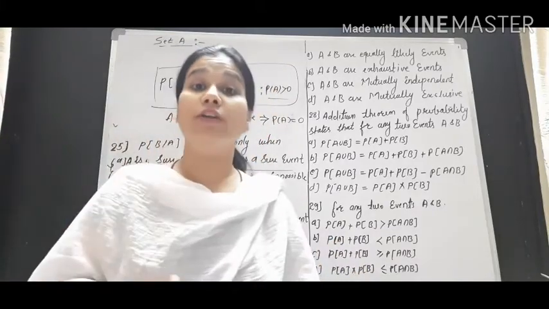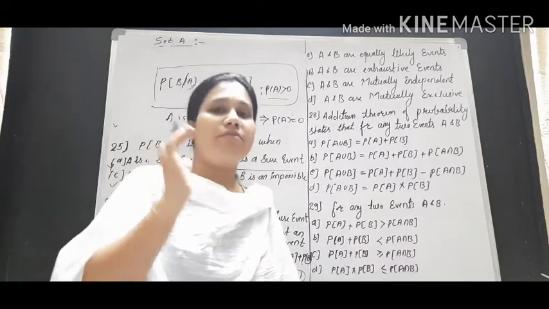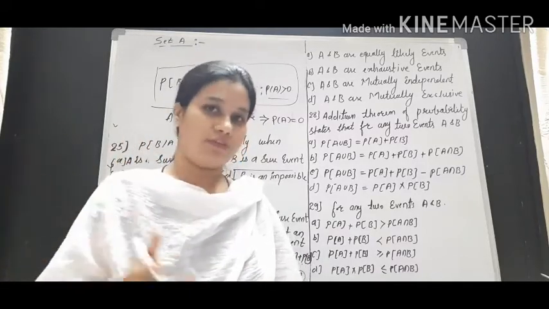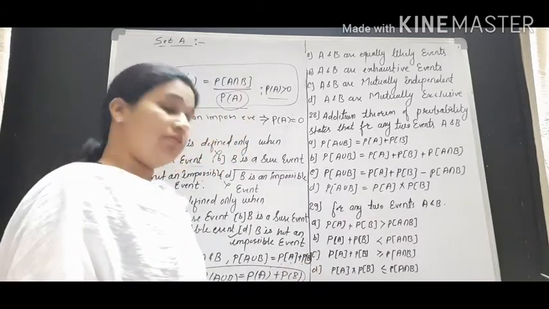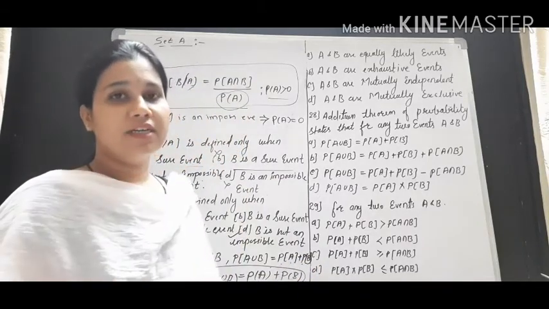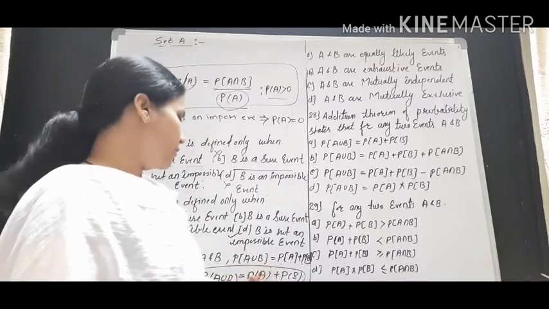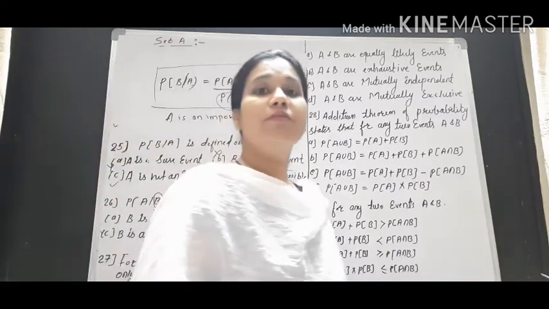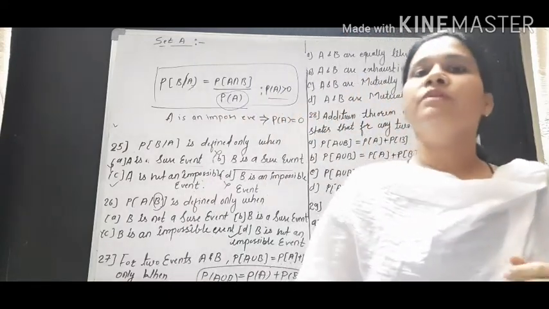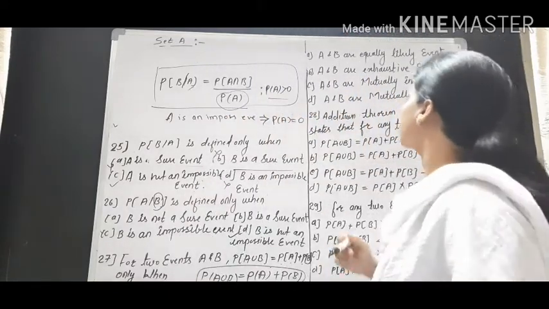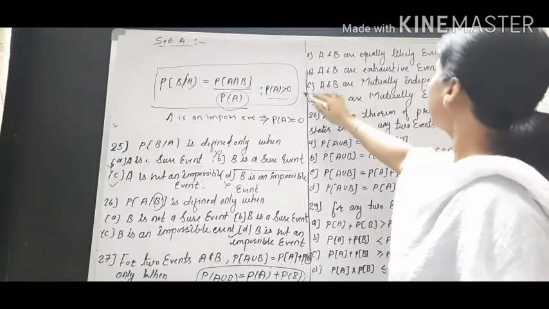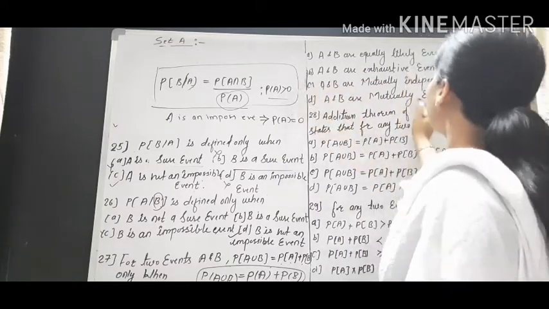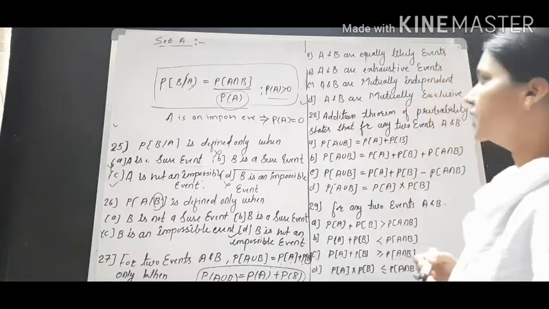When can we remove probability of A intersection B? Only when A and B are mutually exclusive, because if A and B are mutually exclusive, their intersection will be 0. So there is no need to write their intersection. We can write only probability of A plus probability of B. So probability of A union B equals probability of A plus probability of B when A and B are mutually exclusive. Which option is right? Not C, that is independent. A and B are mutually exclusive, so option D will be right.